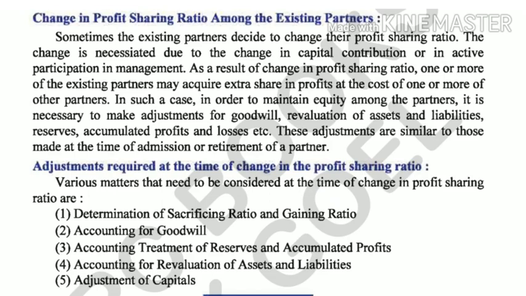Accounting for revaluation of assets and liabilities, also the assets and liabilities' fresh value, new value has to be determined and they have to be adjusted. And last is adjustment of capital. So these things have to be adjusted. Why do these have to be adjusted when there is a change in profit sharing ratio?